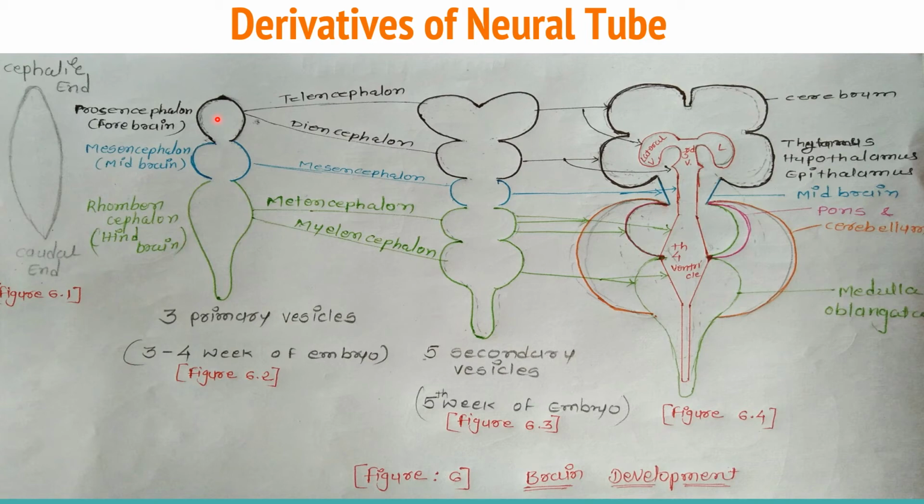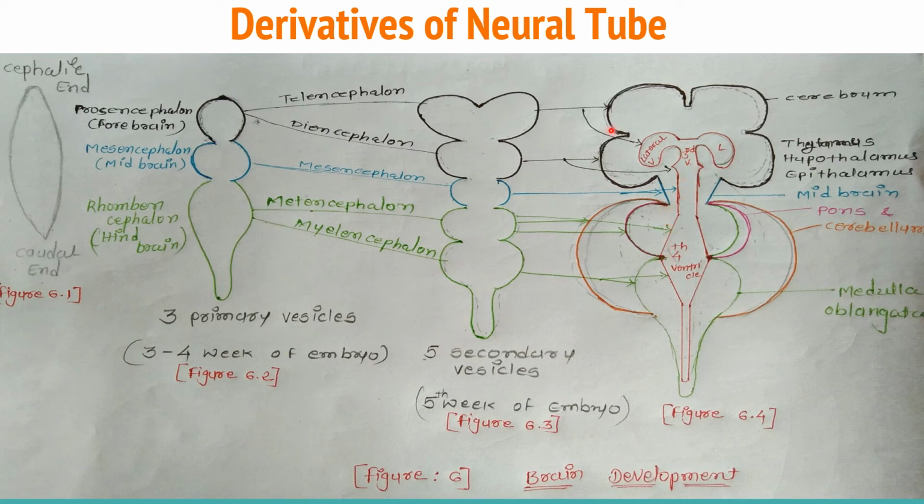Then the secondary brain vesicles form at the 5th to 7th week of embryology. The prosencephalon gives rise to the telencephalon and diencephalon. The mesencephalon remains the same, and the rhombencephalon gives rise to the metencephalon and the myelencephalon. The walls of these brain regions develop into the nervous tissue of the brain, while the space in the tube remains as the ventricles within the brain, as you can see in figure 6.4.